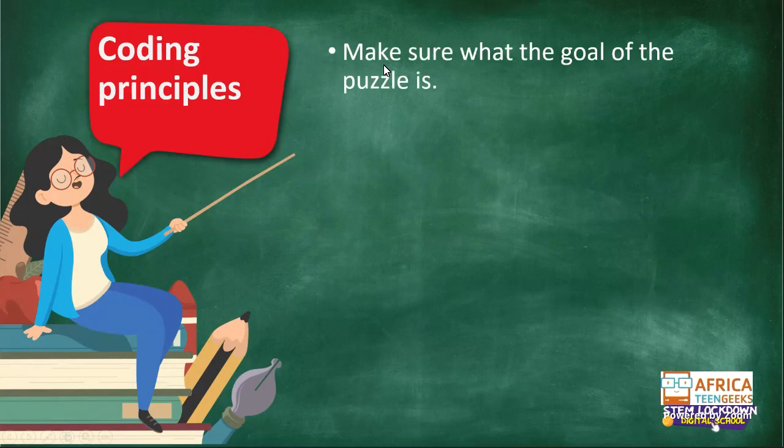The first one, it says we want to make sure what the goal of the puzzle is. So very often we see a puzzle or a maze in front of us, especially on this platform that we are using now. And we immediately want to start moving our character around, and we want him to go this way and that way and to start here and finish there, and then he needs to turn and all that thing. But we sometimes miss that he has to do some things when he is at certain positions. So we need to make sure we know what the goal is. If the goal is to dig a hole, we must make sure that we know that. If the goal is to pick up a pile of sand, we need to know that. Okay, so we need to identify the goal.